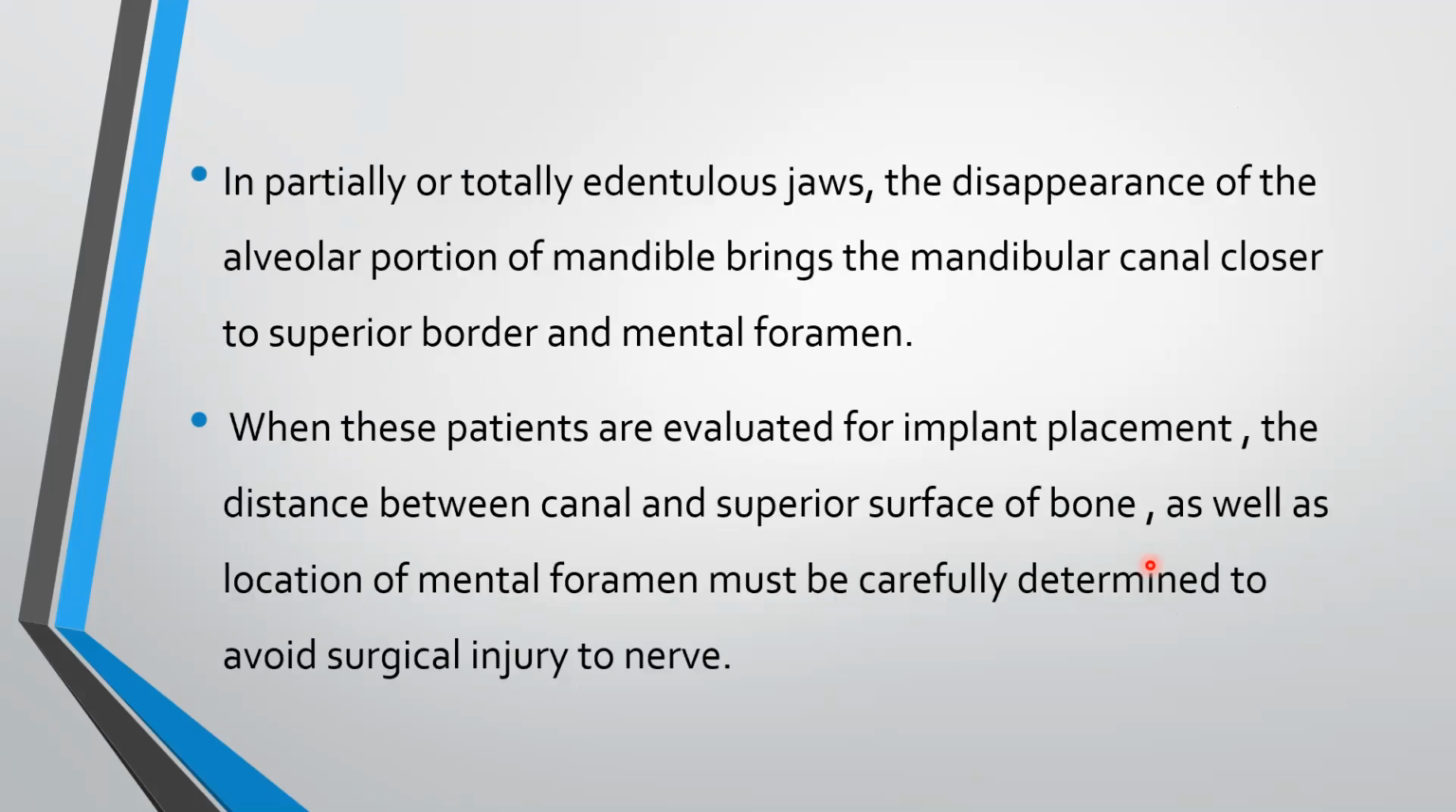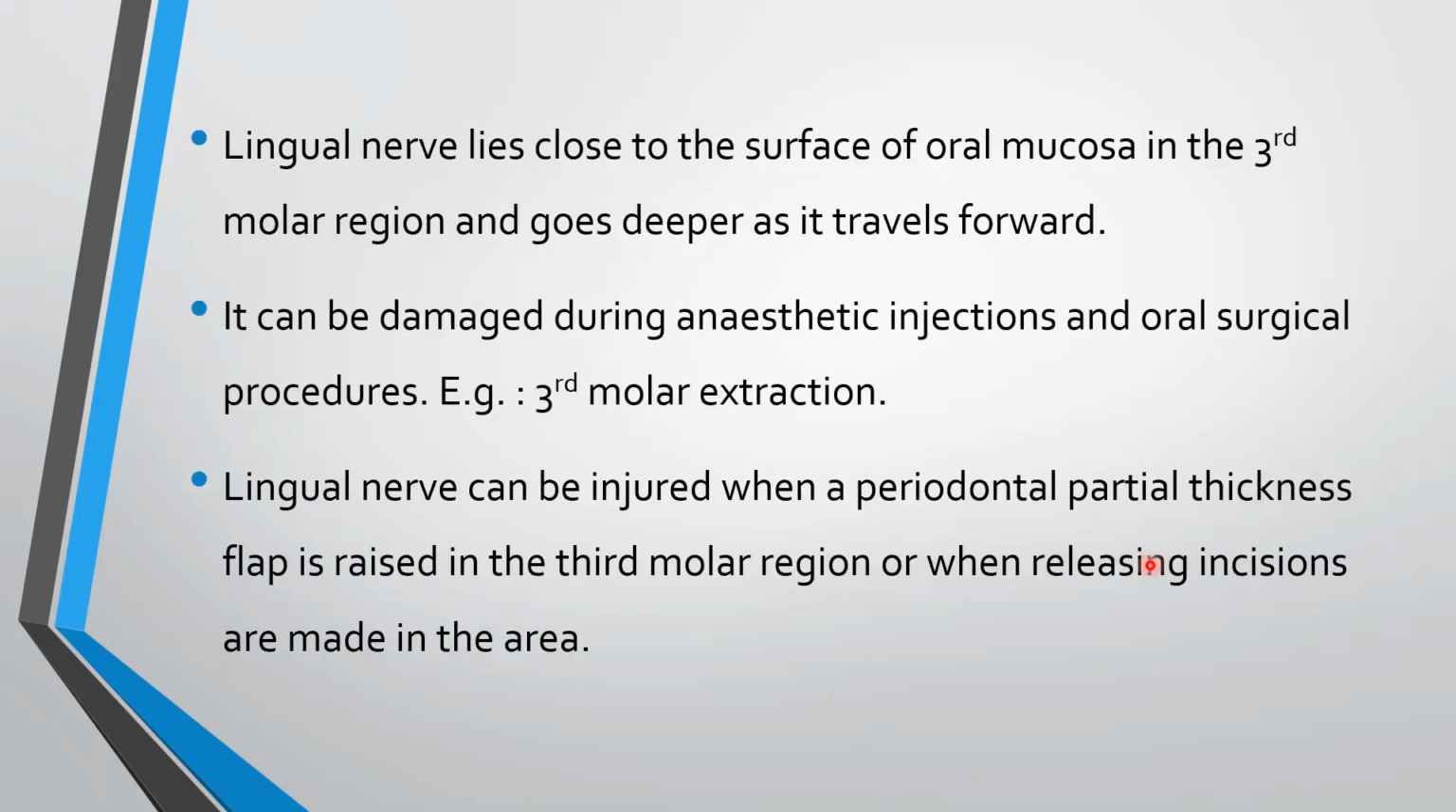In partially or totally edentulous jaws, the disappearance of the alveolar portion of mandible brings the mandibular canal closer to the superior border and mental foramen. When these patients are evaluated for implant placement, the distance between canal and superior surface of bone, as well as the location of mental foramen, must be carefully determined to avoid surgical injury to the nerve.